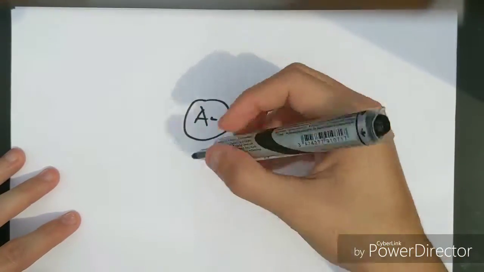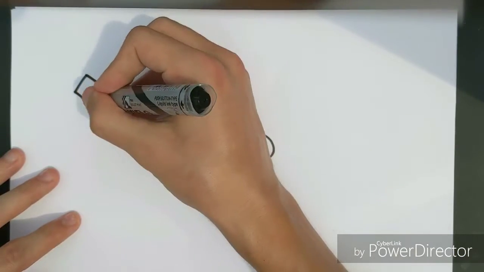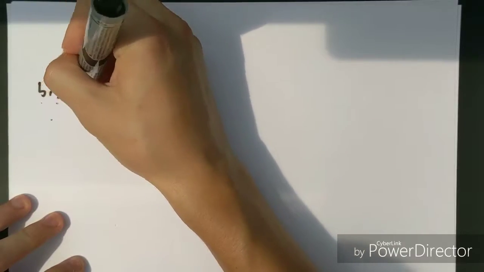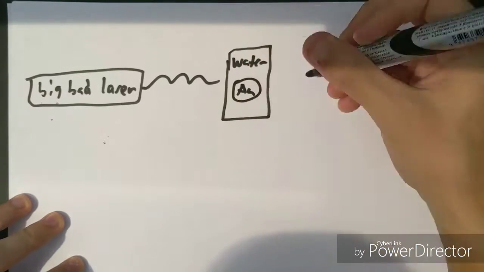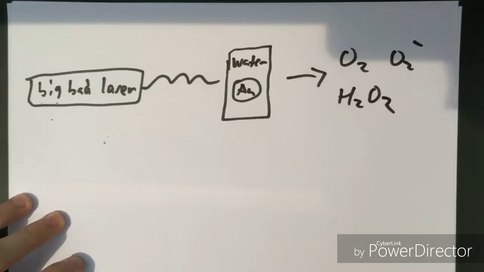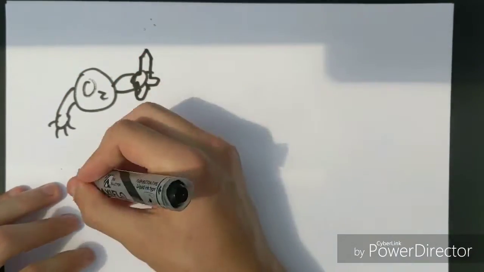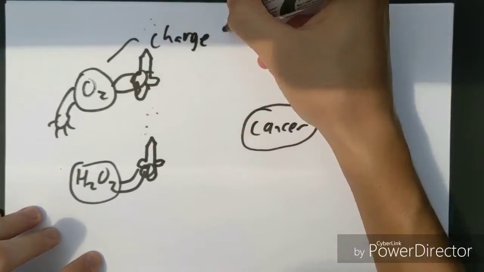Thanks to the properties of LSPR, one can quickly and efficiently inject energy into the nanoparticle system using ultra-short pulses of light. It has been shown that through the excitation of gold nanoparticles in water, it is possible to generate reactive oxygen species, or ROS, such as singlet oxygen, superoxide, and hydrogen peroxide. High concentrations of ROS can lead to the death of cancer cells. Our lab seeks to establish a link between the generation of ROS and the presence of electrons in solution.